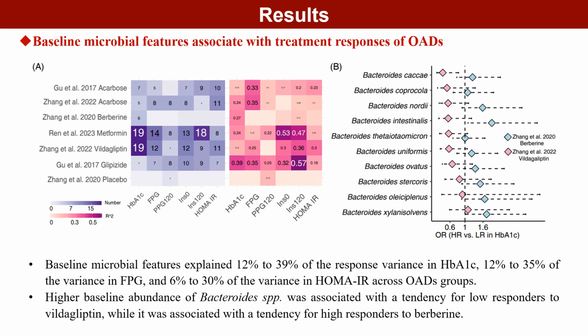We further revealed that baseline gut microbial features explained 12% to 39% of the response variance in HbA1c, 12% to 35% of the variance in FPG, and 6% to 30% of the variance in HOMA-IR across OADs groups. Notably, higher baseline abundances of Bacteroides spp. tended to be associated with low responders in the vildagliptin group, but high responders in the berberine group.